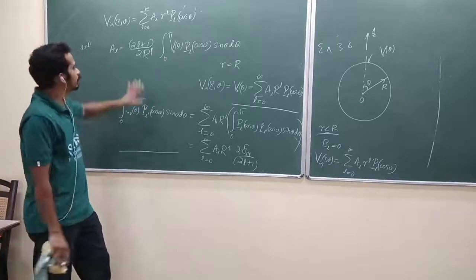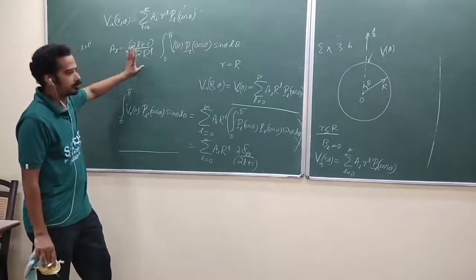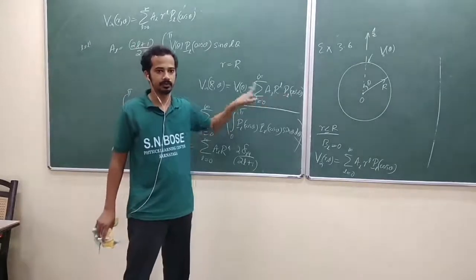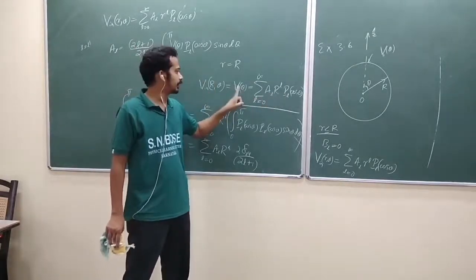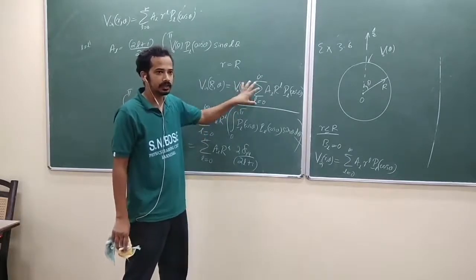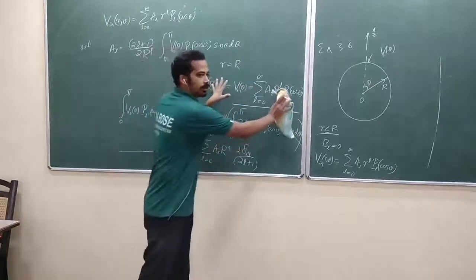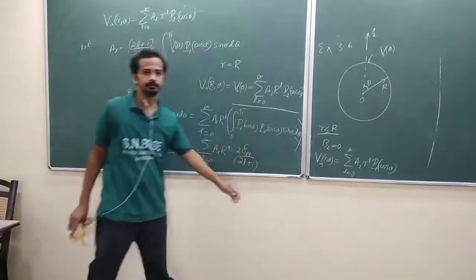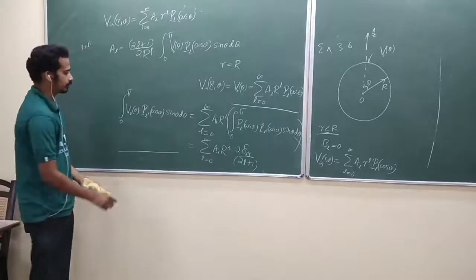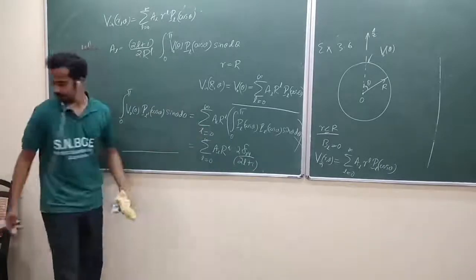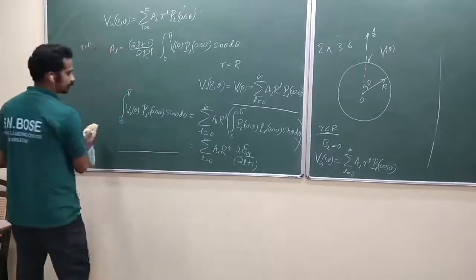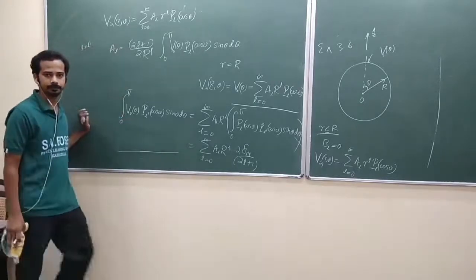But what I am saying, you don't have to go until this step. You can find this AL by just comparing these two. Any function, you can write in terms of Legendre polynomials. Write that in terms of Legendre polynomials, equate these two, and you will get that AL. Let us do that. Is that okay? Now let me take a special case. At the end, he will take that one: V naught of theta is equal to K sin square theta by 2. Shall I rub it out? Is that over?